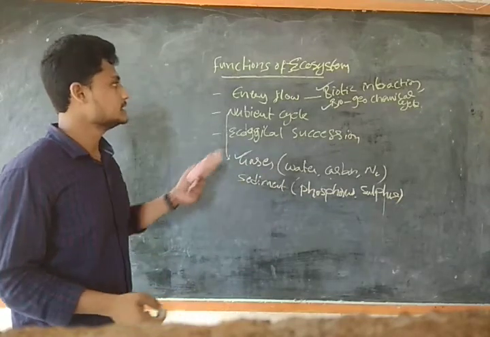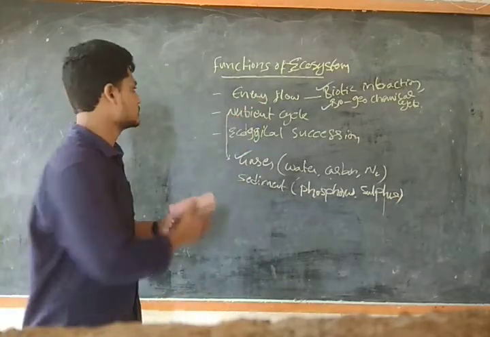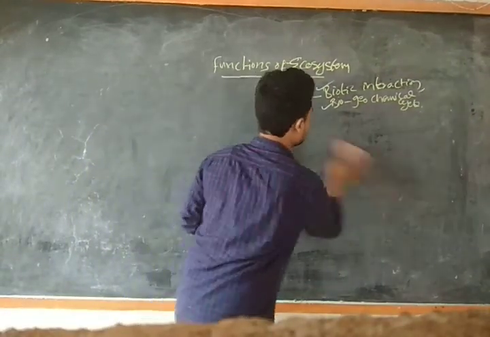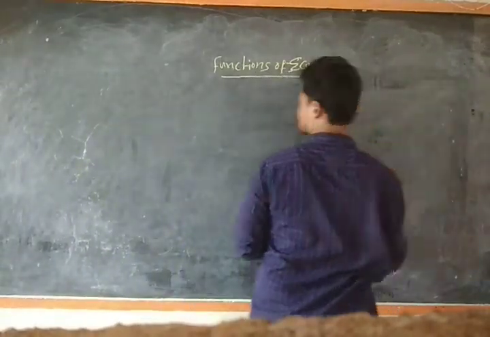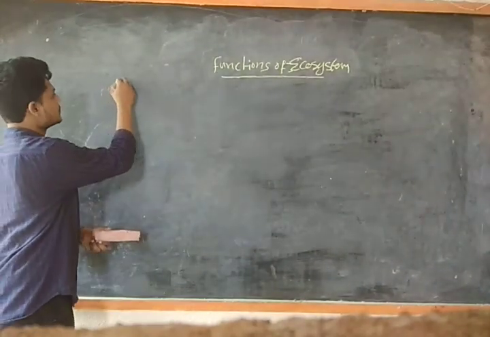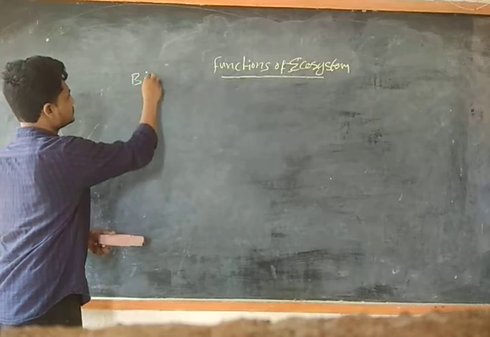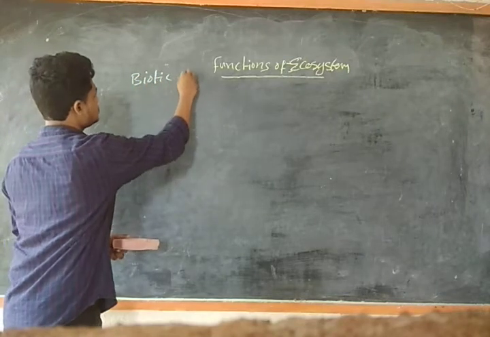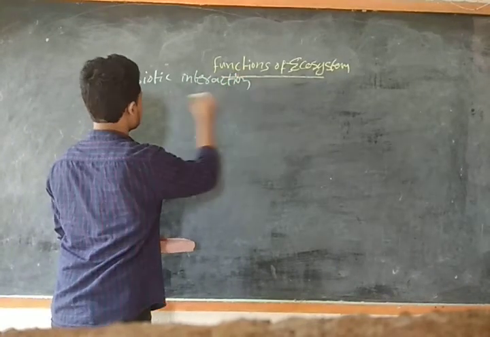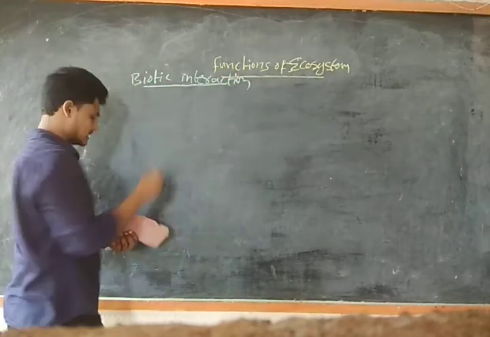So I continue with the biotic interaction. What do you mean by biotic interaction, guys?